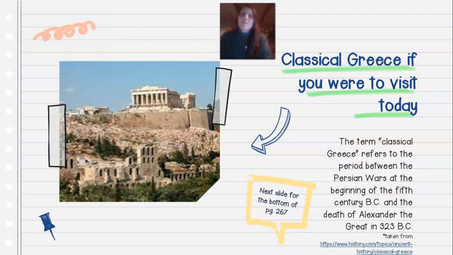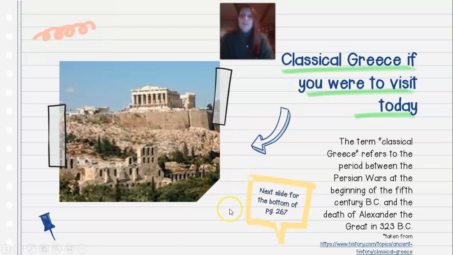Classical Greece, if you were to visit today. So this is kind of a picture of what it would look like if you were to tour Greece. The term classical, again, refers to the period between the Persian Wars at the beginning of the 5th century BC, and the death of Alexander the Great in 323 BC. And there's a link there if you want to look on the slides. It'll take you to a history page, which has a lot more information for you.